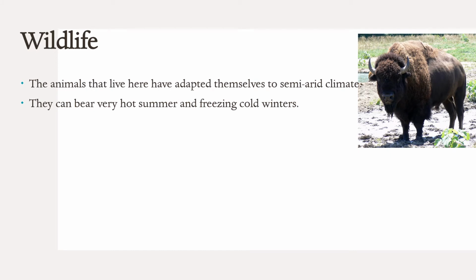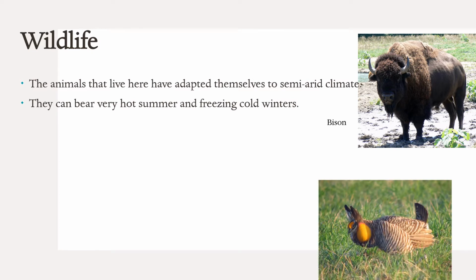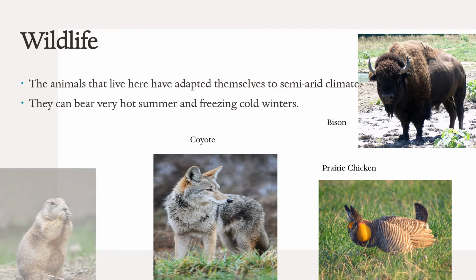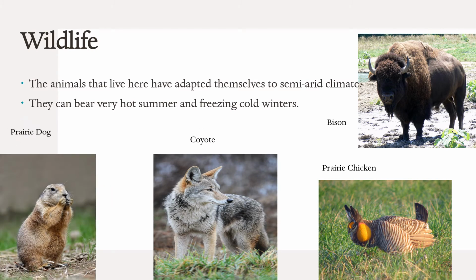So see, some of the pictures of the animals are there. This is a picture of bison. This is prairie chicken. This is coyote. And this is prairie dog. So these animals are mainly found in prairies.